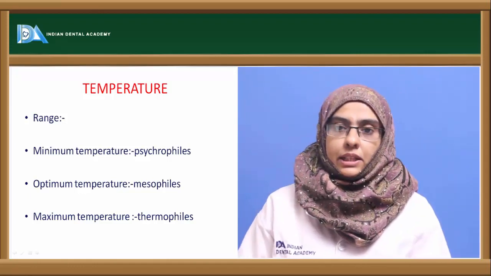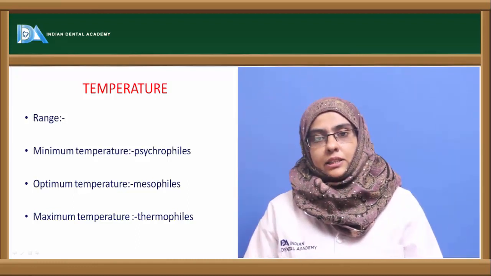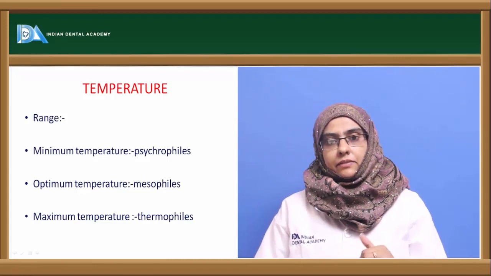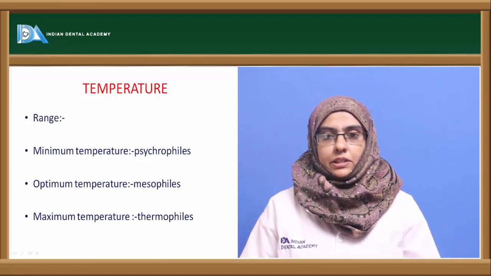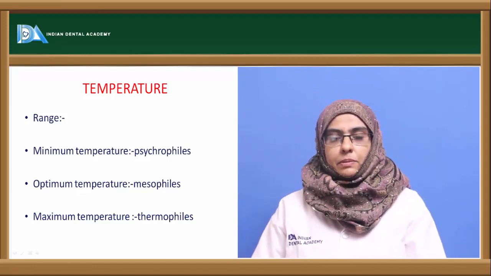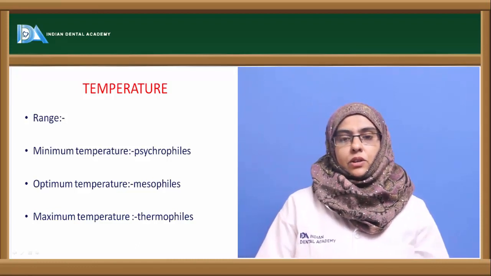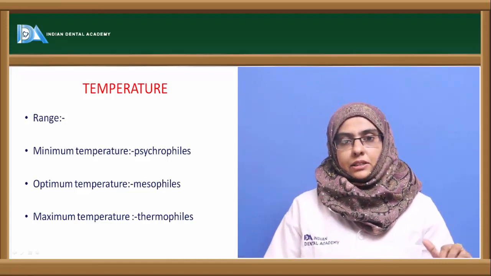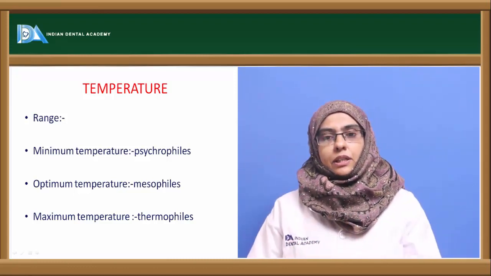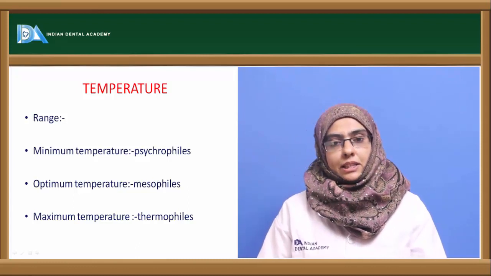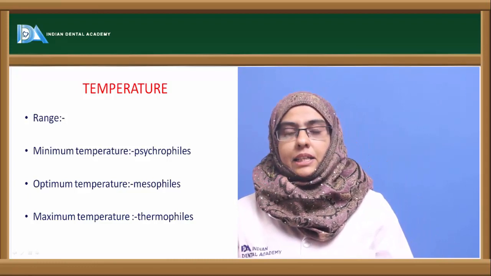Temperature has a profound influence on the growth of microorganisms, and these organisms have their own varying temperature. Every organism has its minimum temperature, optimum temperature and maximum temperature. Below the lowest temperature, the organism will not be able to grow. That is called bacteriostatic in nature. Whereas if temperature increases beyond their maximum level, the organism gets killed due to the killing action of the temperature. That is called bactericidal in nature.